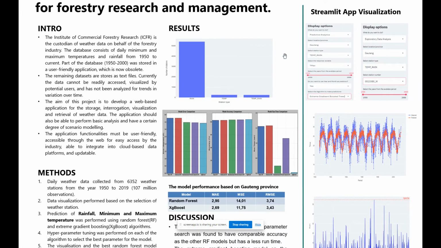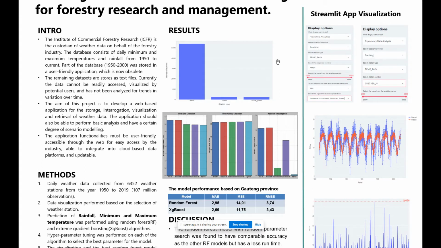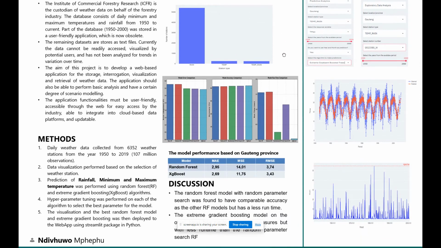So in terms of the results, this is just the summary of the stations that are in the data set. You can see that the data set is dominated by stations that measure rainfall only. In terms of the prediction accuracy of the model, we considered the base random forest model, which uses random parameters, such as the number of estimators. Then we also tuned these models by reducing the number of predictors, and we used the randomized grid search to find the best parameters for this random forest model.